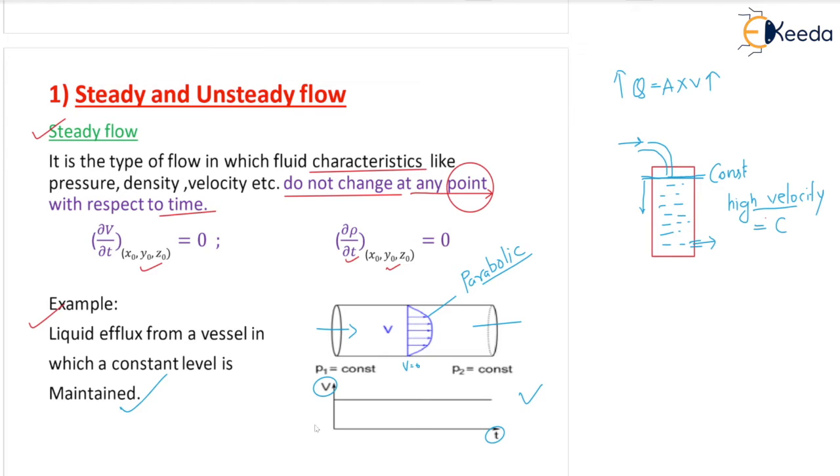So what is mentioned here, you can see the velocity is constant with the time. Look at this curve, a horizontal line, the velocity is constant with the time. So definitely it is representing steady flow. Velocity is not changing with respect to time. That is only steady flow. Correct? Understood? So this is steady flow. We'll go and see the unsteady flow in the next page.